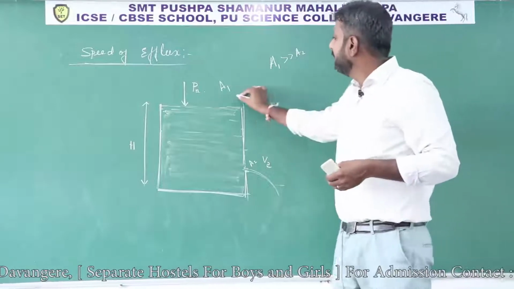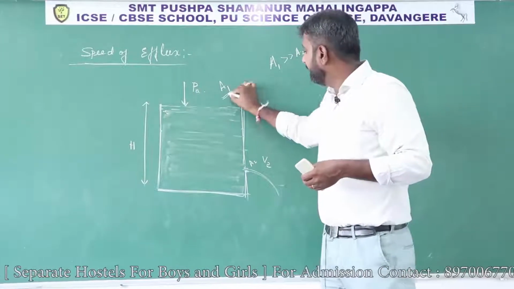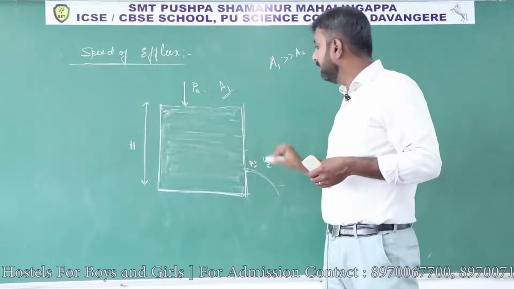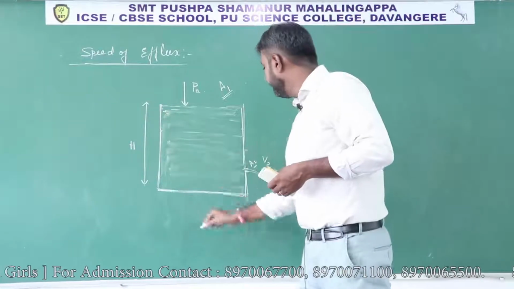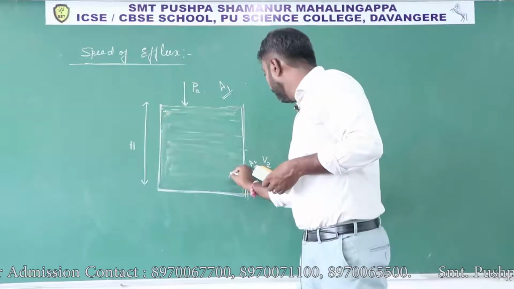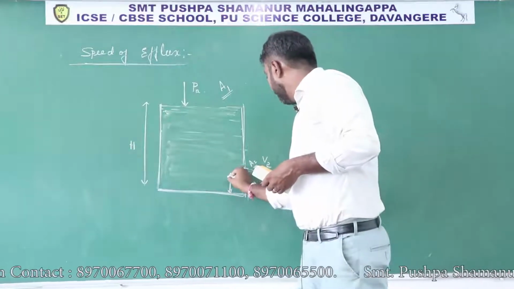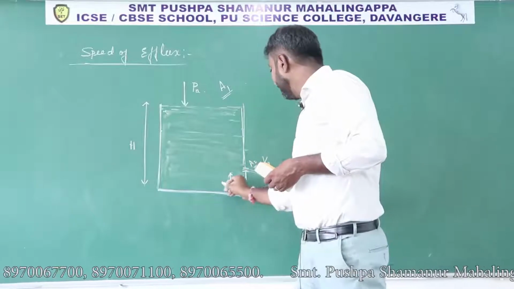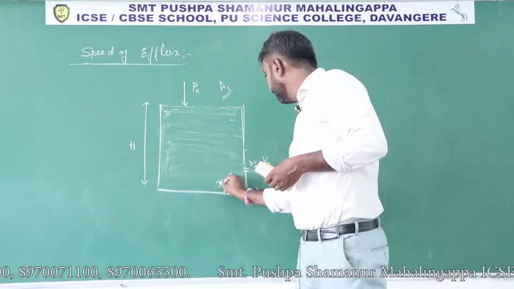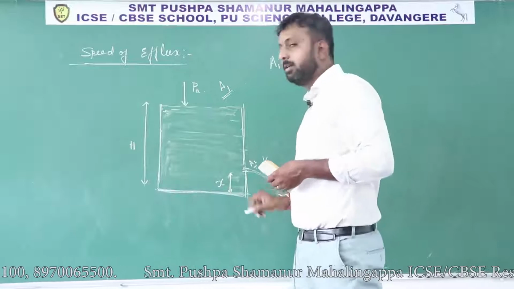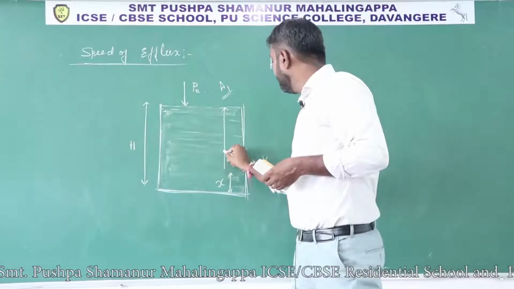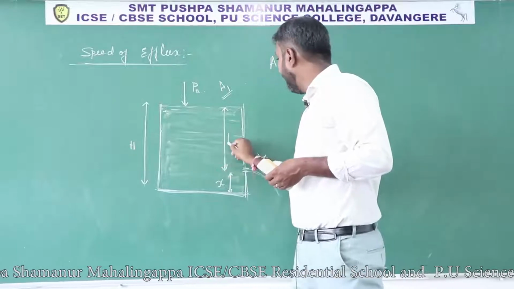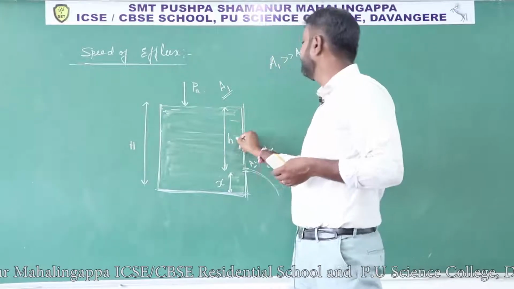I said that this area is A1 and here the area is A2. Okay, and let us say this height is h, so this small hole is at a height x from the bottom, and from the top, let us consider that the hole height is a small h.